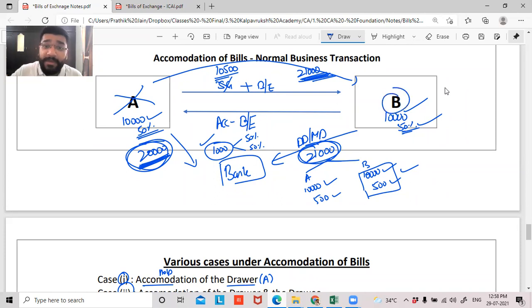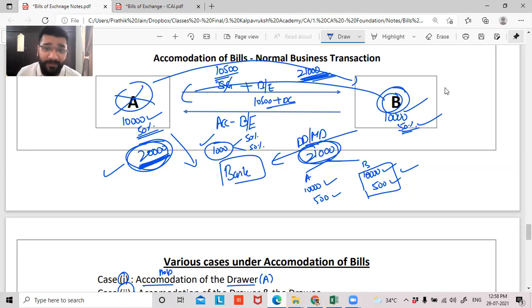Now guys, B is held responsible. B is held responsible to make the payment. Of course, when giving this 20,000 rupees, the banker would have said that if B is not making the payment, I'll get it from you. That is a different story. But the fact of the matter here is A is unable to make the payment. So now B will draw a bill of exchange on A for the value of 10,500 plus the discounting charges.